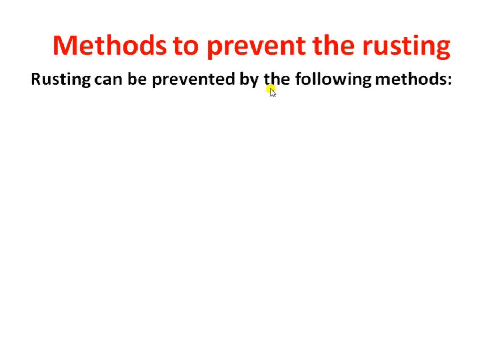We had already discussed rusting. What is rusting? Rusting is a chemical change that takes place when iron metal comes in contact with air and water. The iron reacts with the oxygen and water to form iron oxide. So here are the methods to prevent rust. Rusting can be prevented by the following methods.